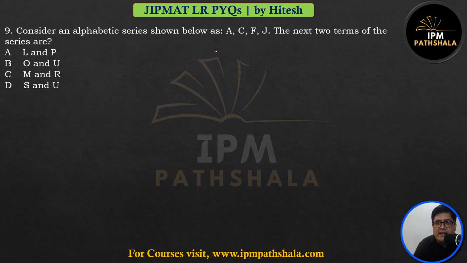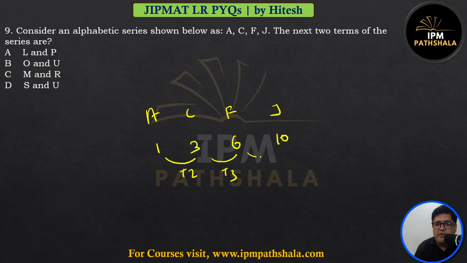Consider an alphabetic series shown as A, C, F, J. The next two terms of the series? A is numbered 1, C is 3, F is 6, and J is 10. It is fairly simple to convert alphabets into numbers and then find what sequence follows. So there's an increment of 2, increment of 3, increment of 4. So I expect there to be an increment of 5 and 6.